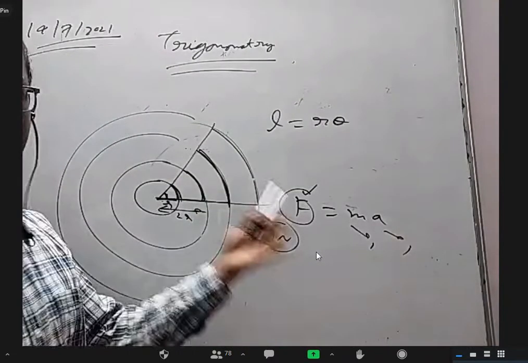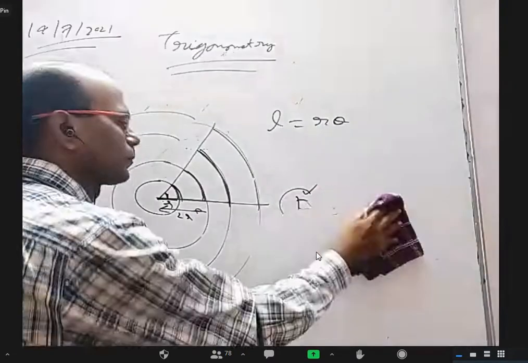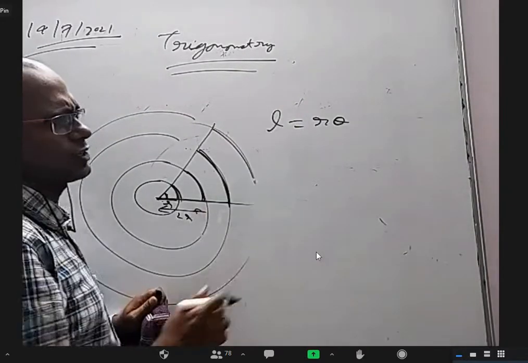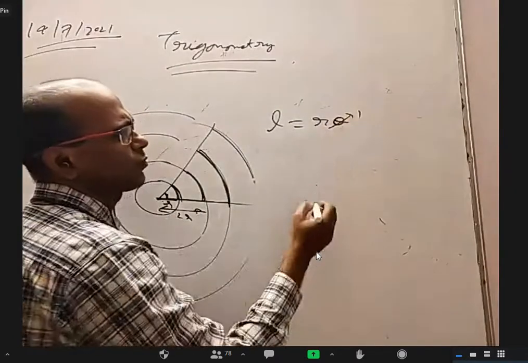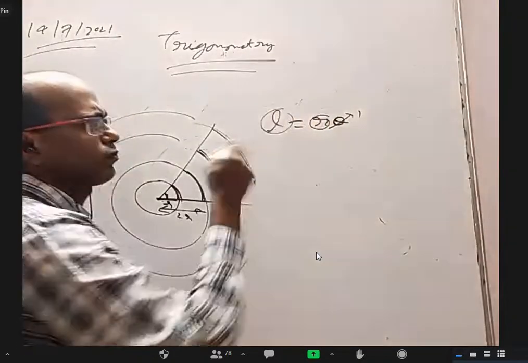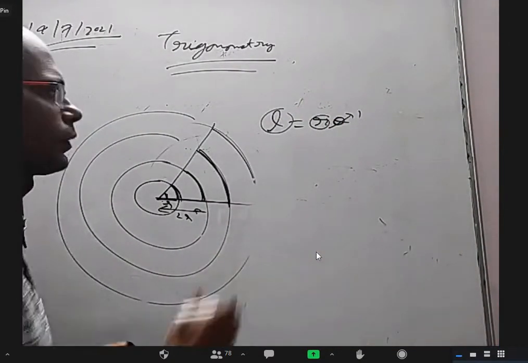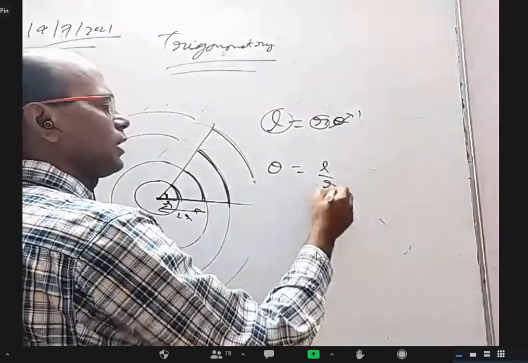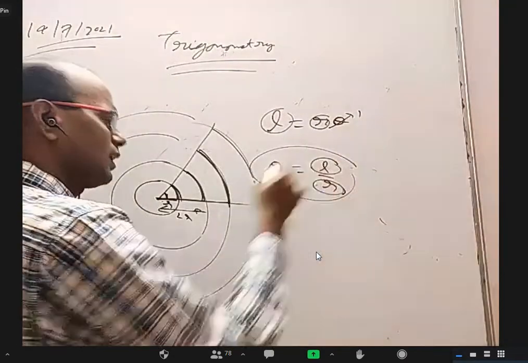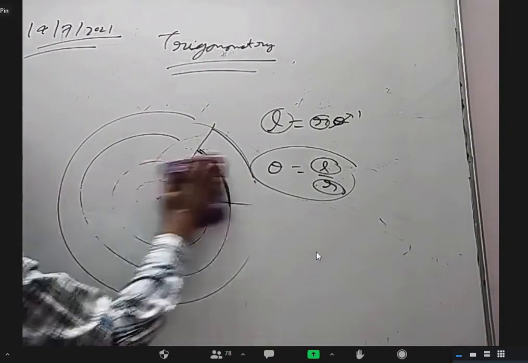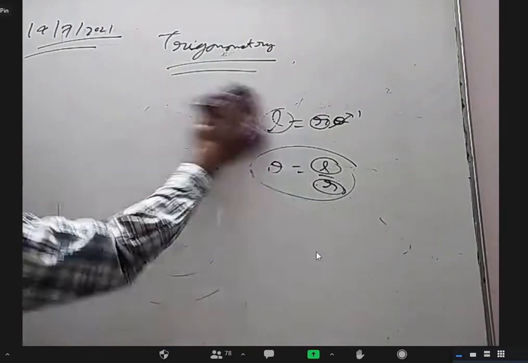I'm sure a lot of other definitions in physics are also like that. In the same way here, I'm not taking a proportionality constant. If I want theta to become 1, L and R should be 1 or they should be the same, correct? So theta equal to L by R, where if L and R are equal, then theta will be 1. So that is our definition. We're going to talk about it.